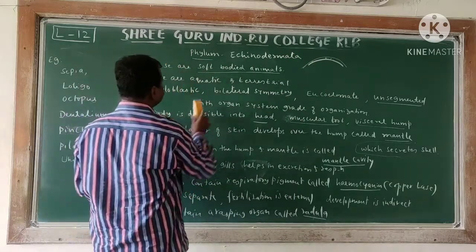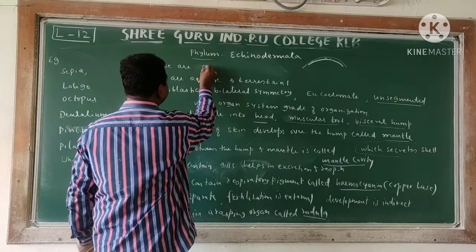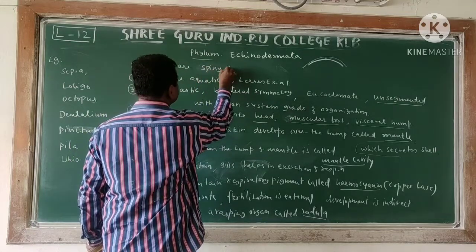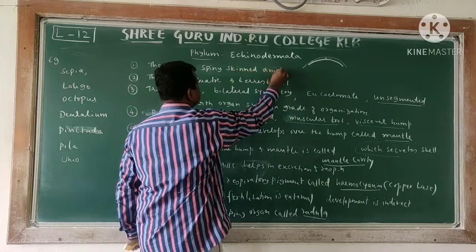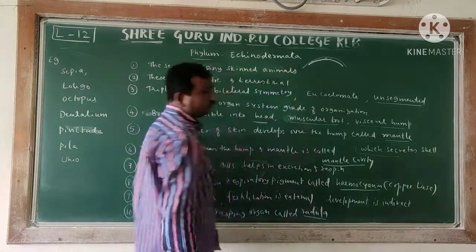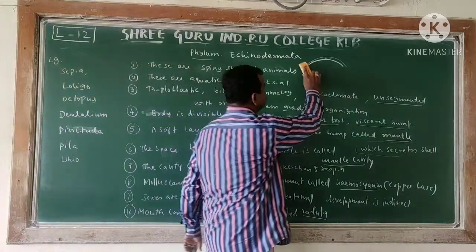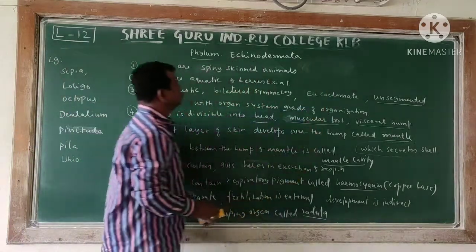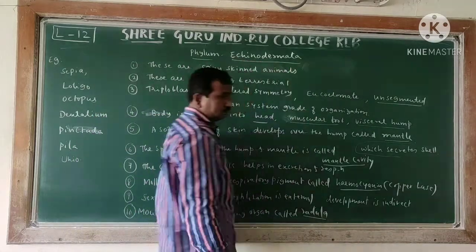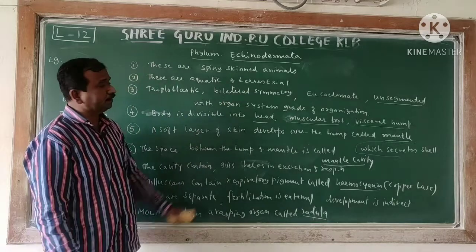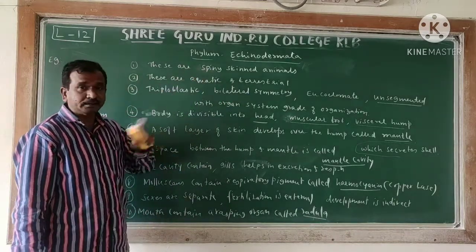Echinodermata, we can see that now these are spiny skinned animals. Meaning of the phylum we have to write Echinodermata, that is the last phylum. We are going to observe that the spiny skinned animals. Derma means skin, the spiny skinned animals, you can see that echinis means spine. These are spiny skinned animals, this is the name.